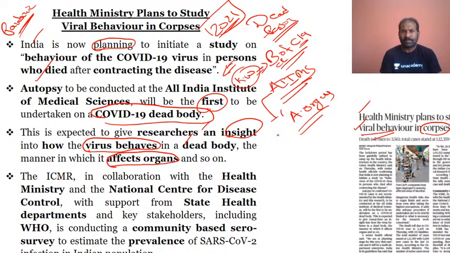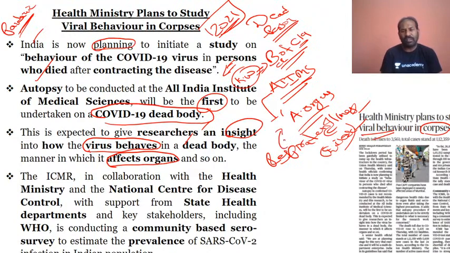Not only that, because COVID-19 is a respiratory illness or respiratory disease. So once it infects the person and attacks the respiratory system itself, they will look at whether it is affecting any other organs also.